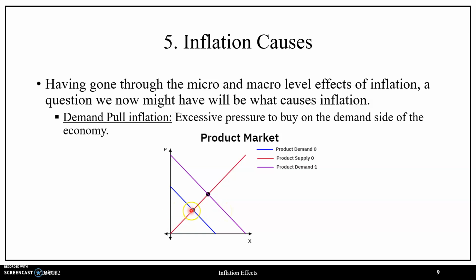We're holding price constant. With this rightward shift, the market will be put into a shortage state such that firms will respond by increasing the price on their good or service, in which there will be a change in quantity supplied and a change in quantity demanded, such that when buyer and seller behavior now becomes compatible with one another once again at the intersection of market supply 0 and market demand 1, there will be a new equilibrium in which there's a higher quantity level as well as a higher price point, where extending this to the economy level, this higher price point would correspond to an increase in the price level of the economy, in which that by definition is inflation.